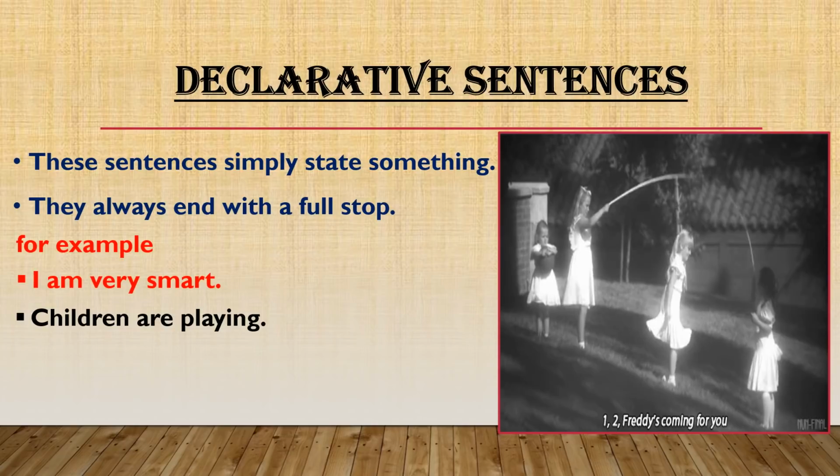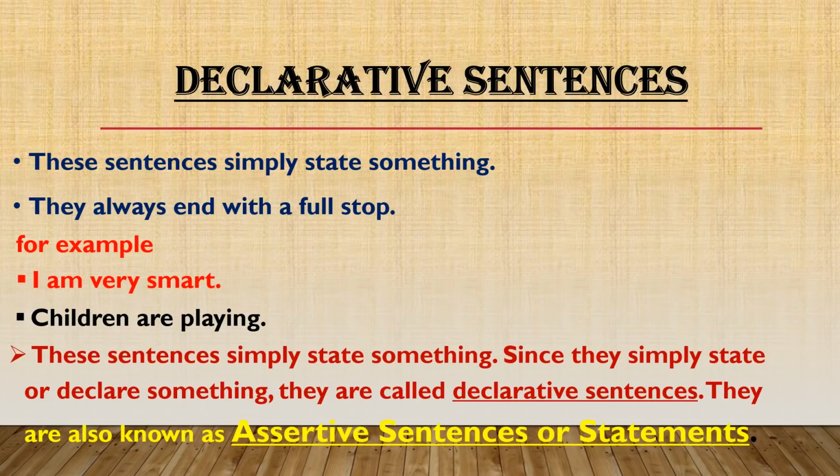So, declarative sentences simply state something. Since they simply state or declare something, they are called declarative sentences. They are also known as assertive sentences or statements. So, there's another name for declarative sentences, that is assertive sentences, and we can also call them statements.